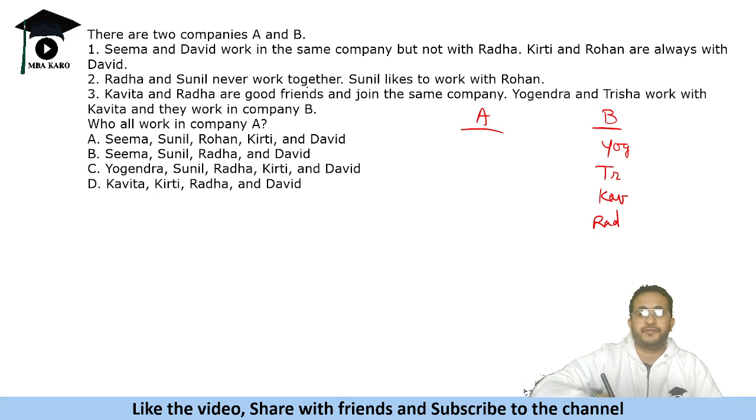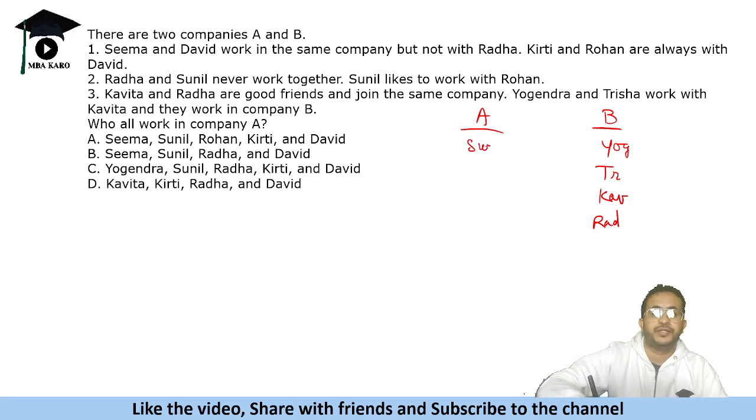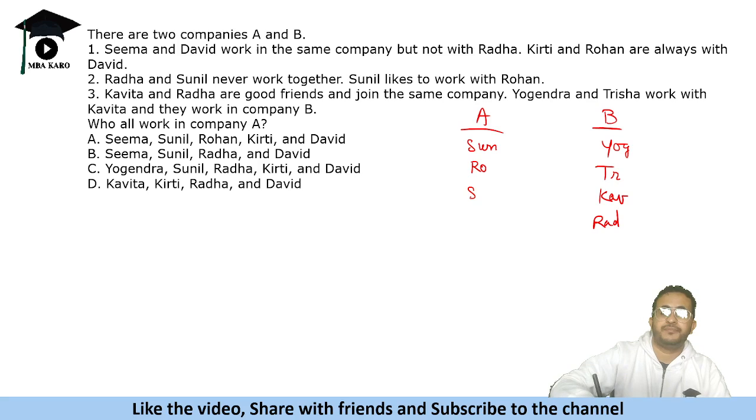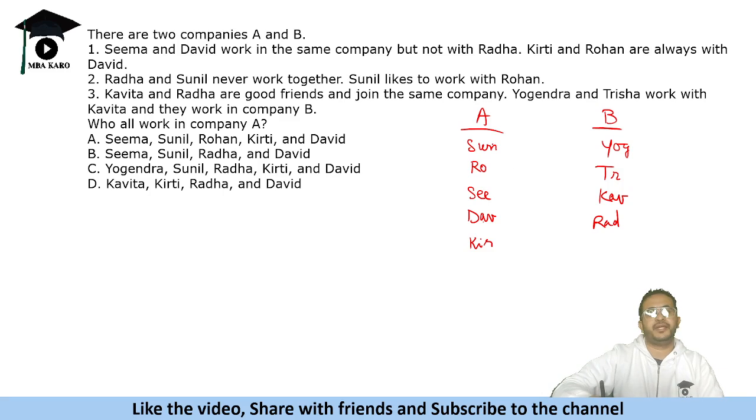Radha and Sunil never work together, so company A has Sunil. Sunil likes to work with Rohan, so Rohan is also in this company. Seema and David work in the same company but not with Radha, so Seema and David are also in this company. Kirti and Rohan are always with David, so Kirti will also be in this team. So that is company A.